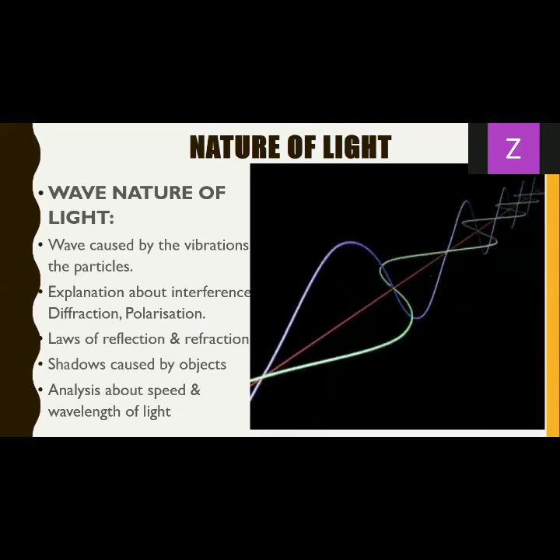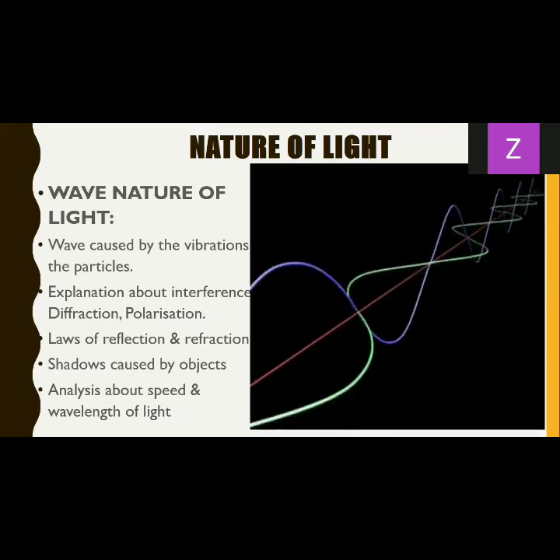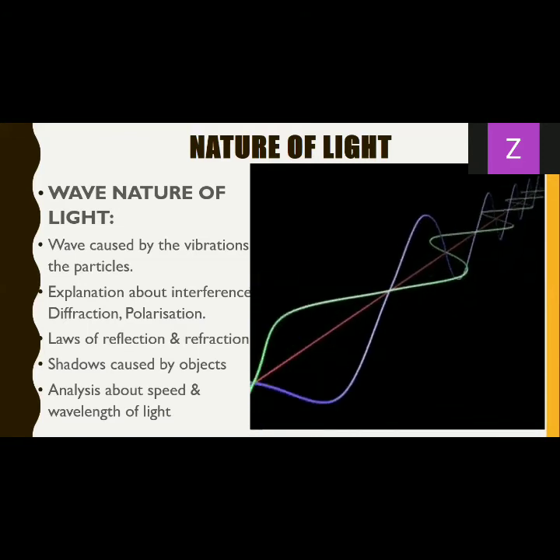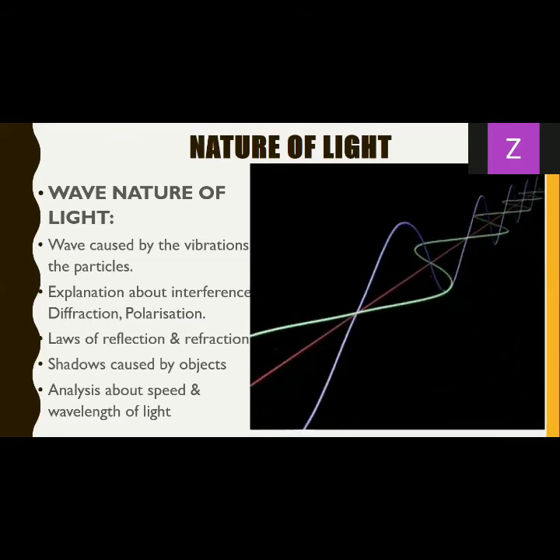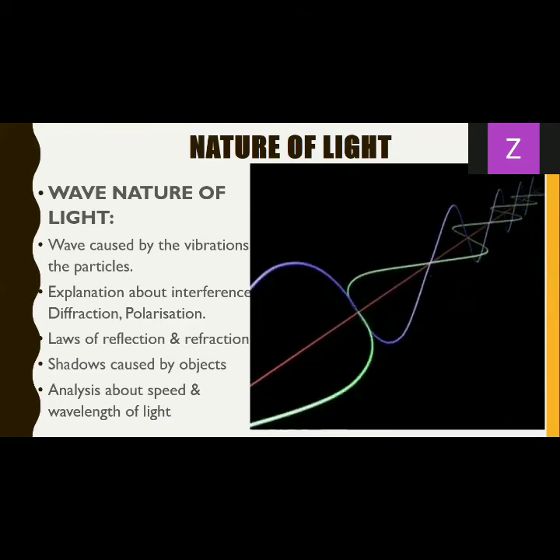So based on that, the existence of the waves and later on the wave nature of light was created by Huygens. Now we are going to see what are the points which we had in case of Huygens principle.